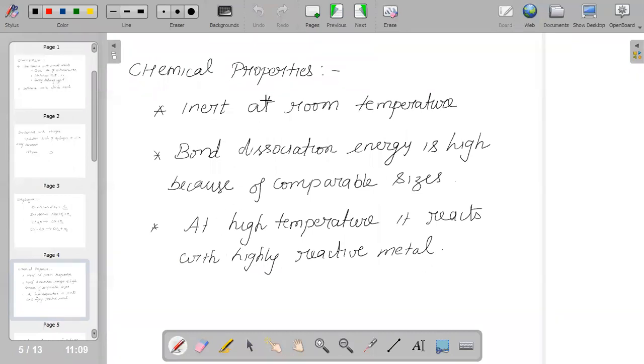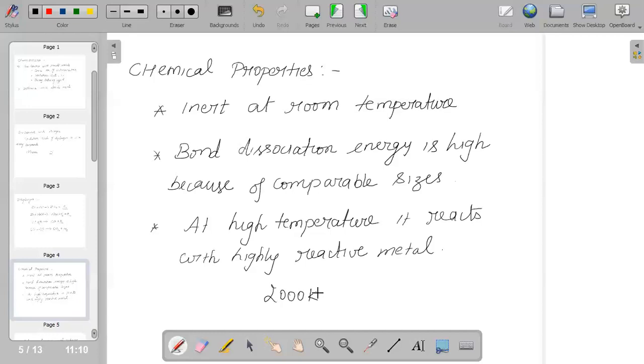And the important part will be the chemical properties. We all should know that it is chemically inert at room temperature, and the chemical nature of dihydrogen will totally depend upon the bond dissociation energy. And bond dissociation energy is high because of the small size. Due to small size, it will require high temperature to break the bond, approximately 2000 Kelvin or more than that.